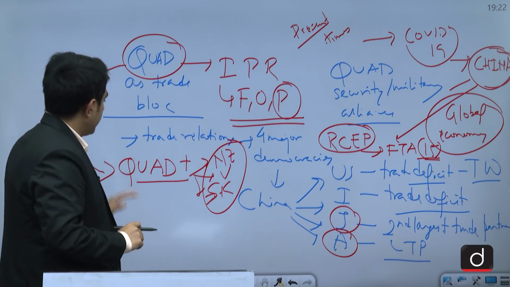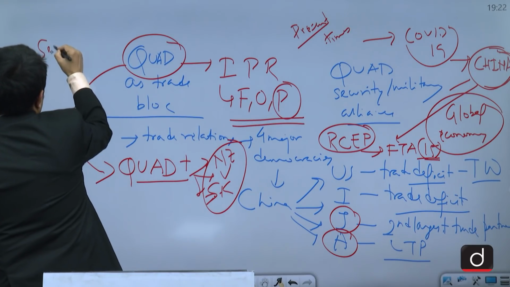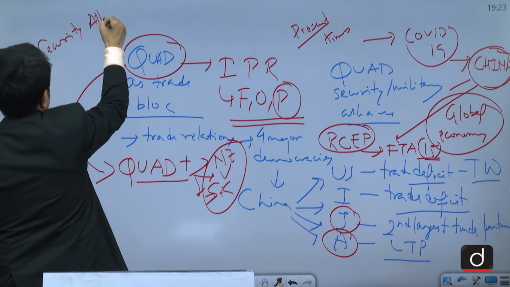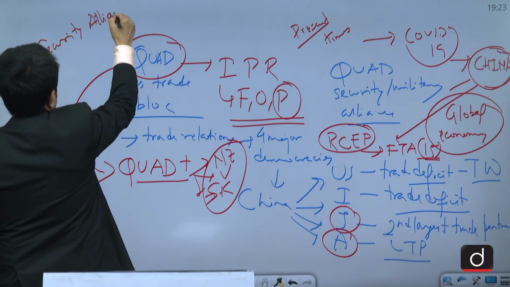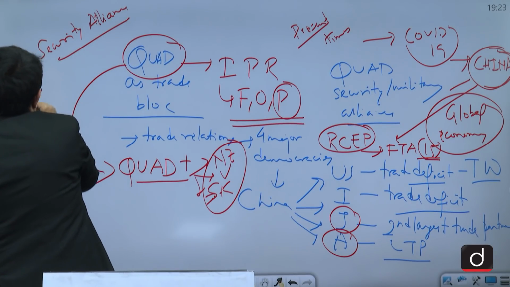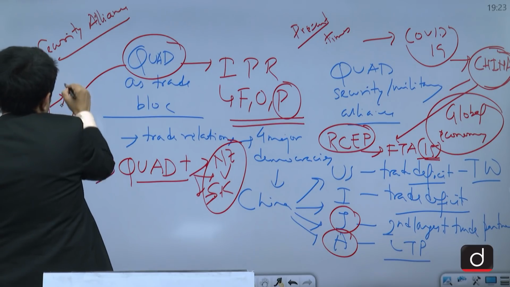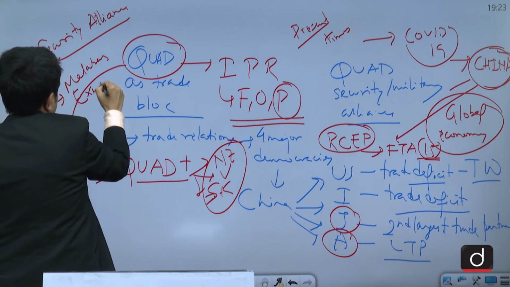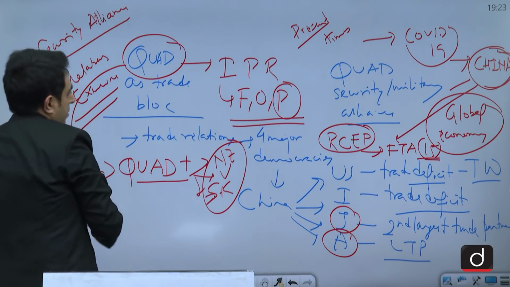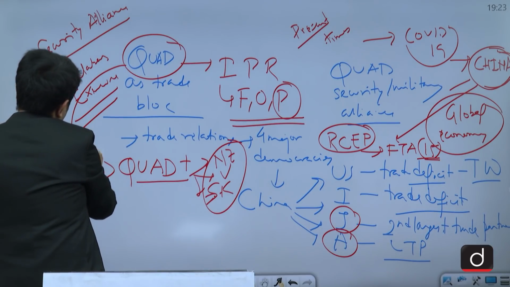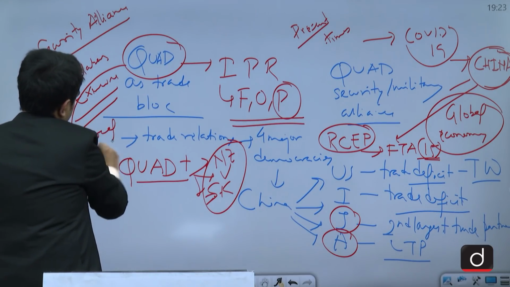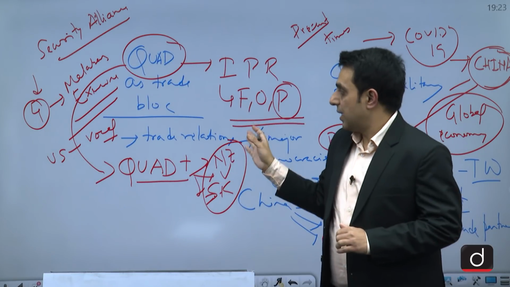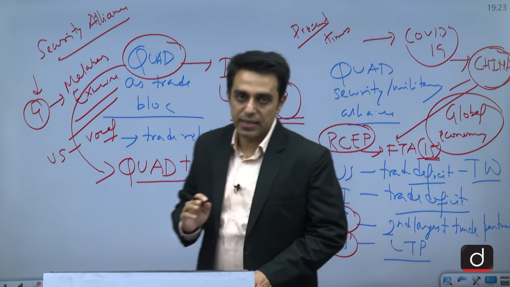But on the other hand, what continues to keep it a security alliance is the fact that all the 4 countries participated in this Malabar exercise recently, and US has continued to be vocal against Quad being a forum to contain China. So these are the examples on the other side that you can cite.